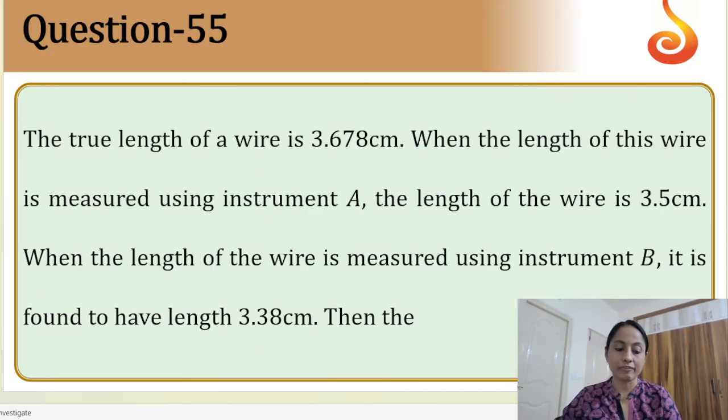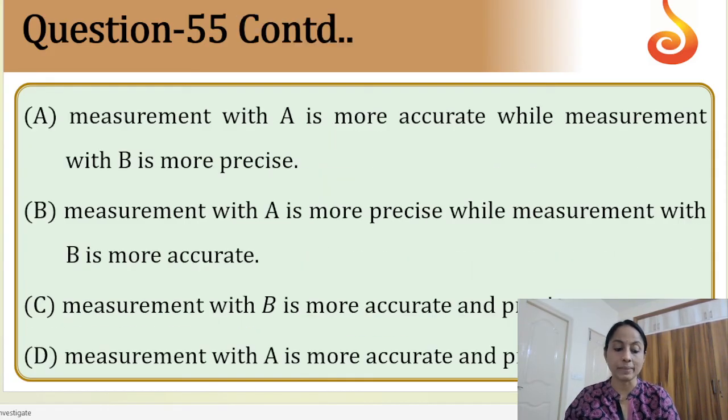Next, question number 55. The true length of a wire is given as the original length. When the length of the wire is measured using instrument A, the length is 3.5 centimeters. When measured using instrument B, it is found to have length 3.38 centimeters. So the true length is given. Let us see the options, then you will see.